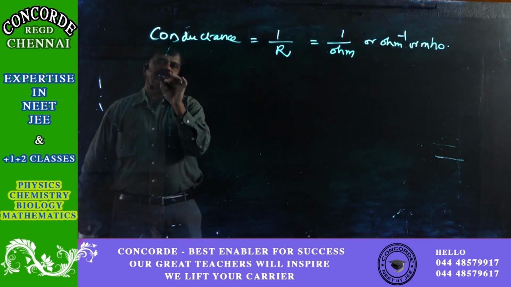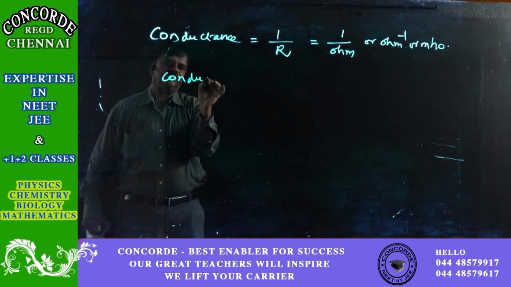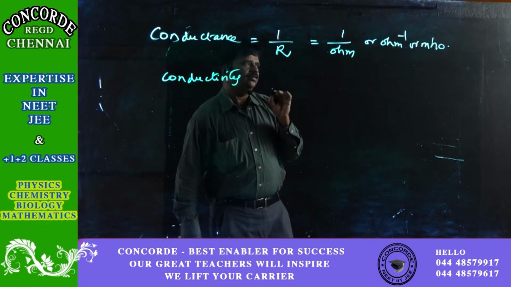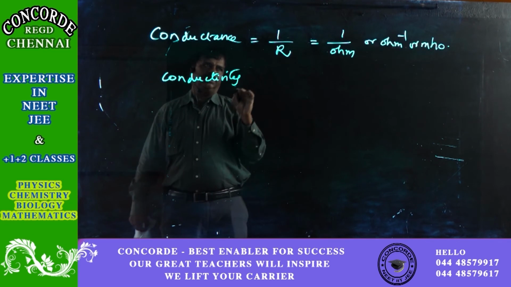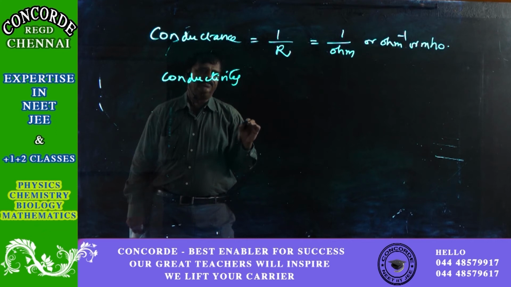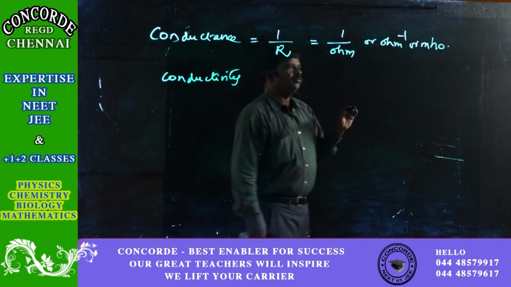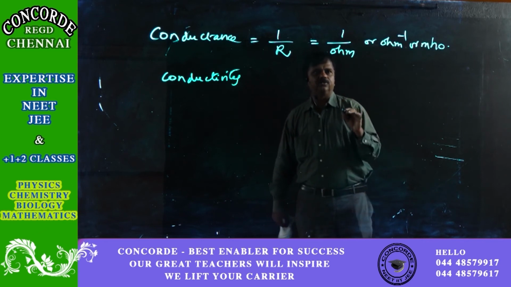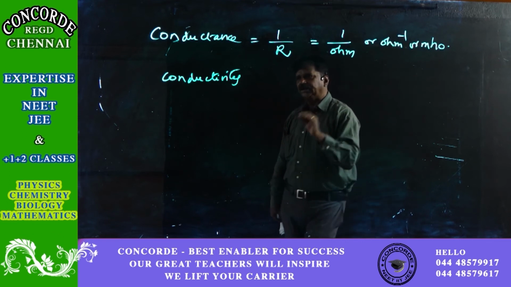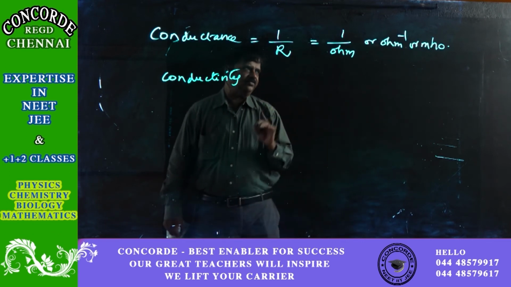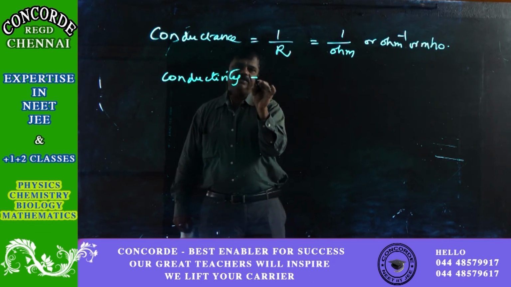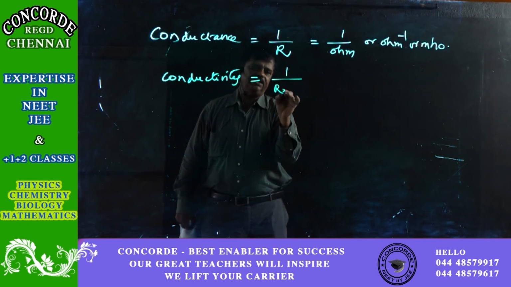Then we have to define conductivity. So what is conductivity? Conductivity is the conductance offered by a wire or a conductor which has a unit length and unit area of cross section. Unit length and unit area of cross section. Okay. So now conductivity will definitely be the reciprocal of resistivity.